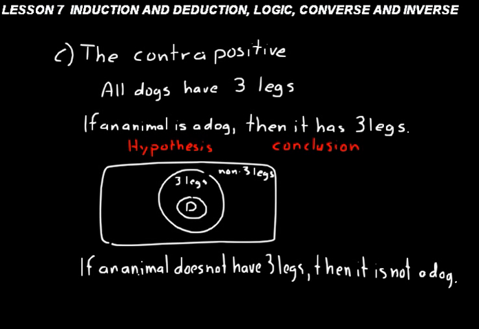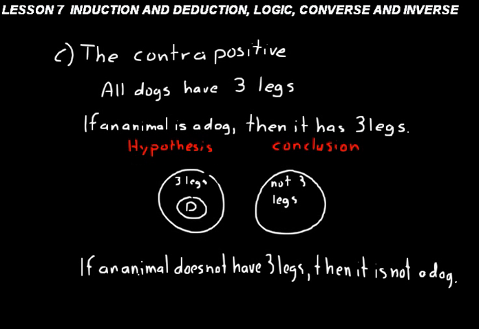And we can look at our Euler diagram and see how that works. Animals that don't have 3 legs, those are outside the set that we're considering here. And this is a little bit better way to represent this in terms of Euler diagrams. We have a set of animals with 3 legs, and if an animal is a dog, then it is considered a member of that set. Then we have this other set of animals that don't have 3 legs. Dogs are not in that. They're in the set with 3 legs. So if an animal does not have 3 legs, it's not a dog.